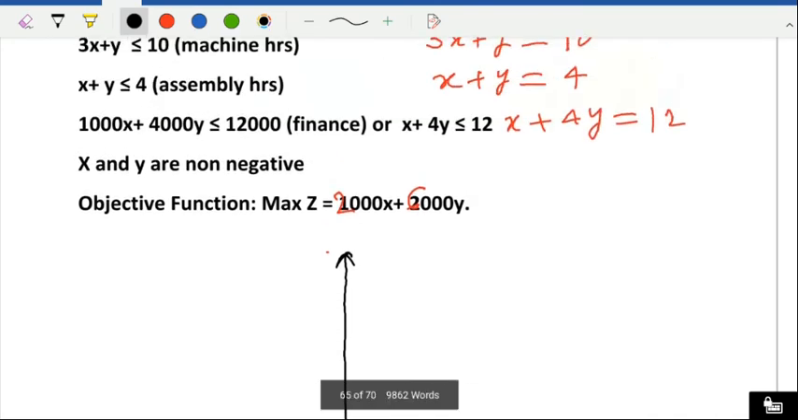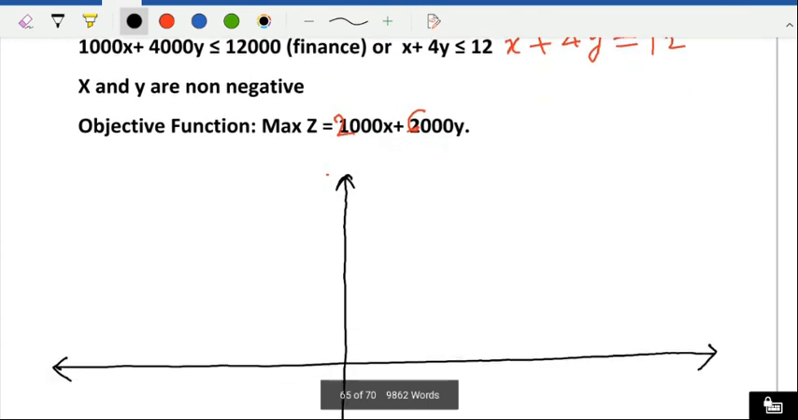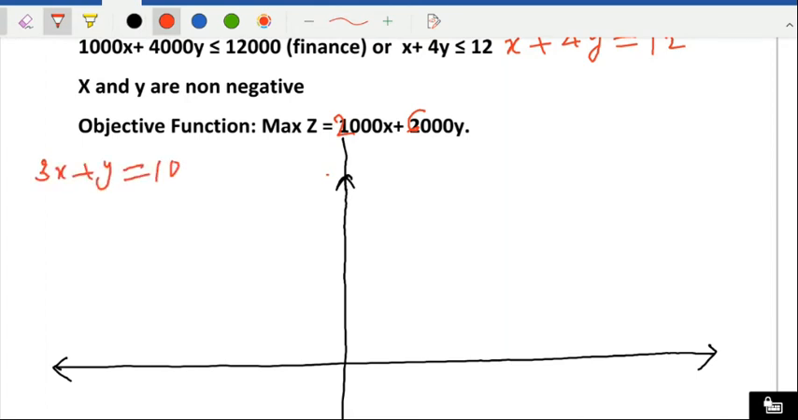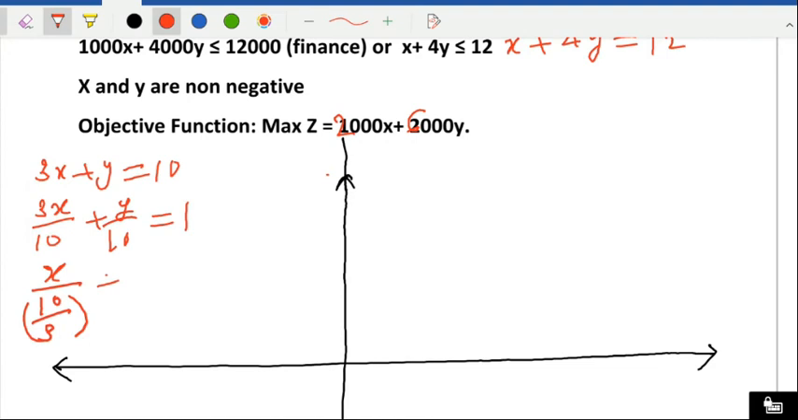So the first line is 3x plus y equal to 10. I'll just tell you how to draw. You divide the whole equation by 10. So 3x by 10 plus y by 10 equal to 1. So this equation can be changed into x by 10/3 plus y by 10 equal to 1. That means these are the intercepts on the x-axis and y-axis. 10/3 will be on the x-axis and 10 will be on the y-axis.